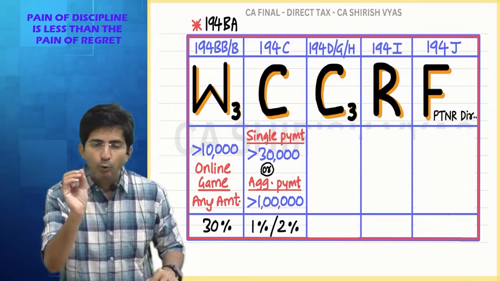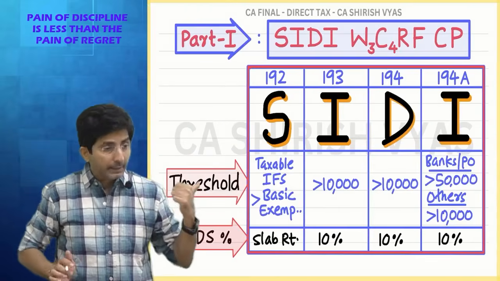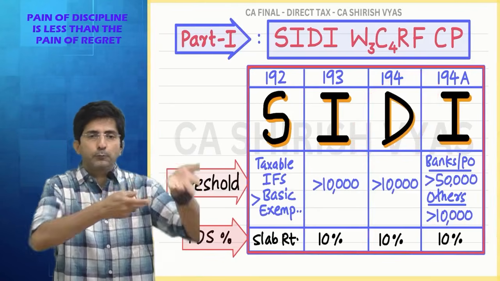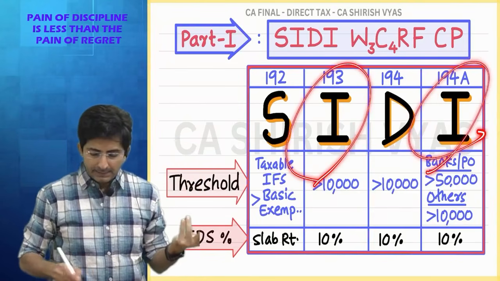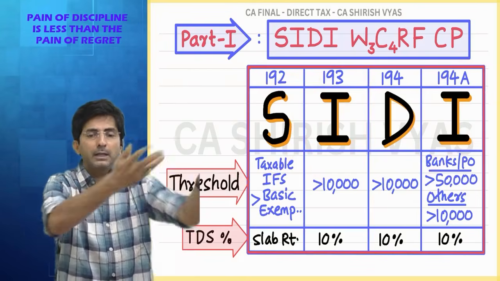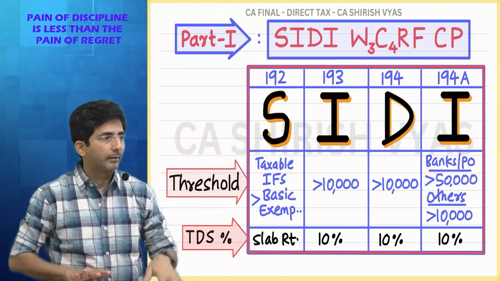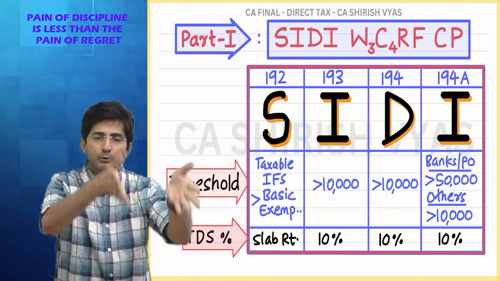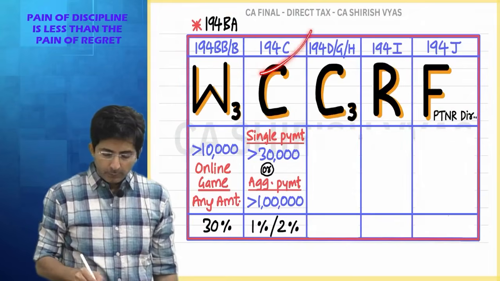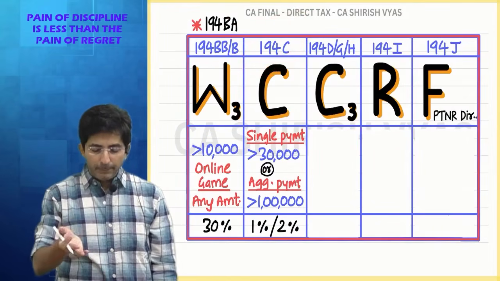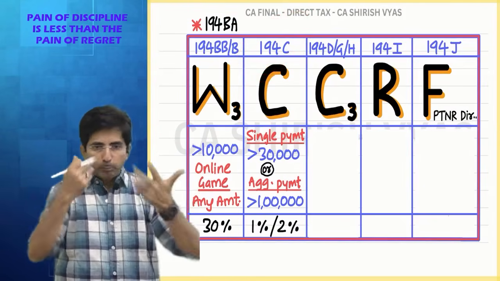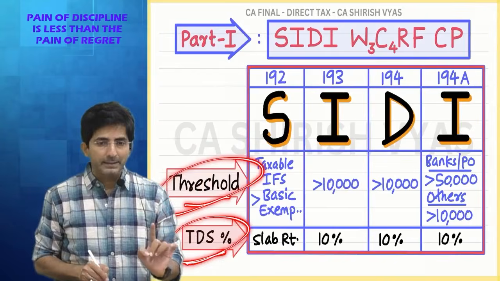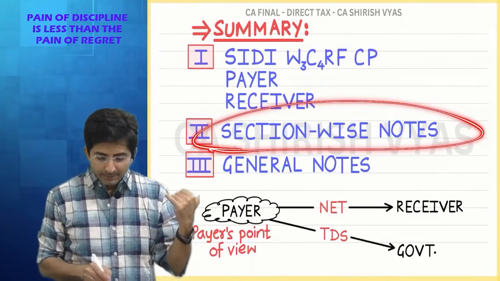It should be 1 or 2% only. In all other incomes, like dividend, whatever I give to the shareholder, it's fully his income, na? Interest, salary. Here, whatever I give to the other party fully goes to his pocket. But in contractor, what I give him doesn't go fully in his pocket. He has cost to be incurred. So this is 194C. Again, I am repeating, don't think 194C is completely done. I have just explained the threshold and the percentage. Extra points I will explain in section-wise notes.